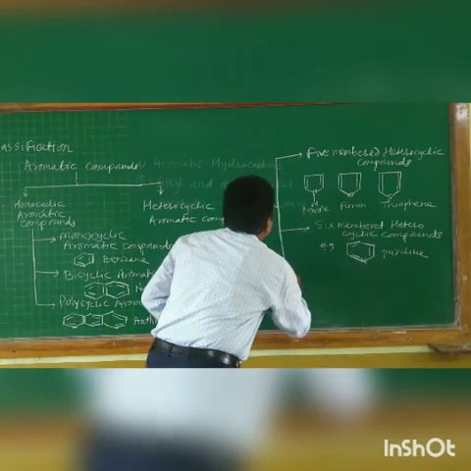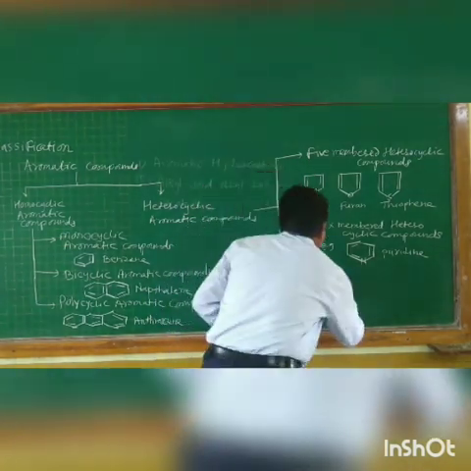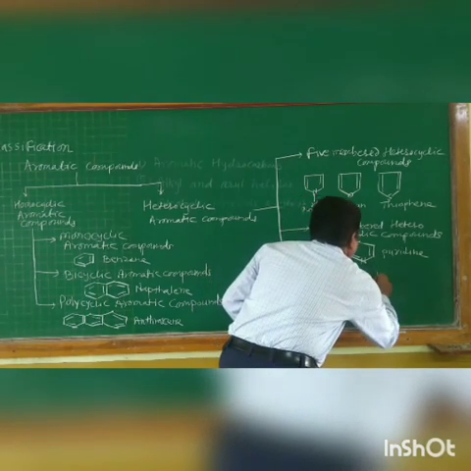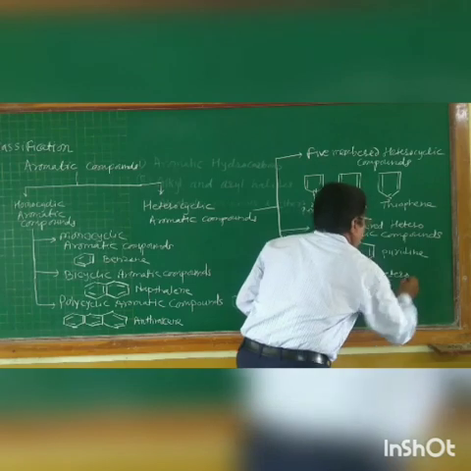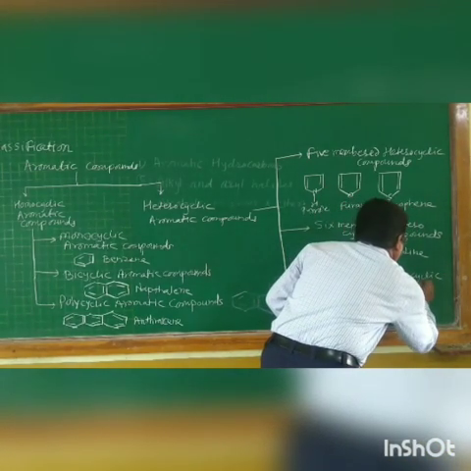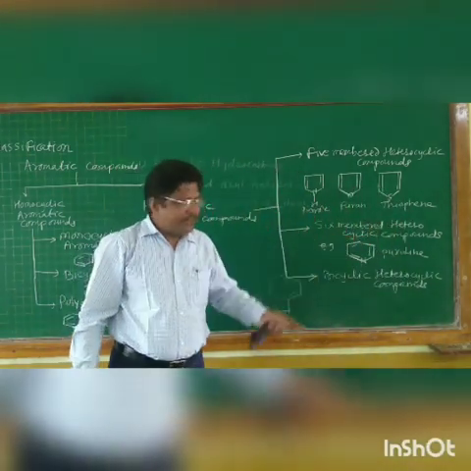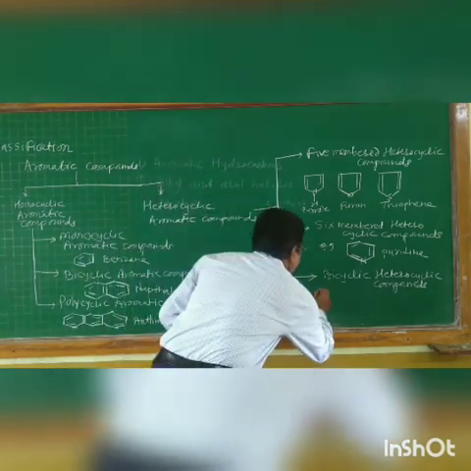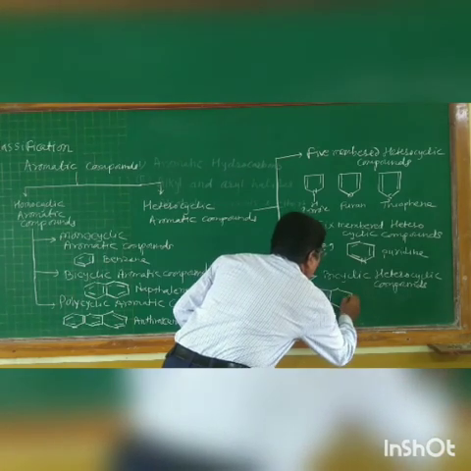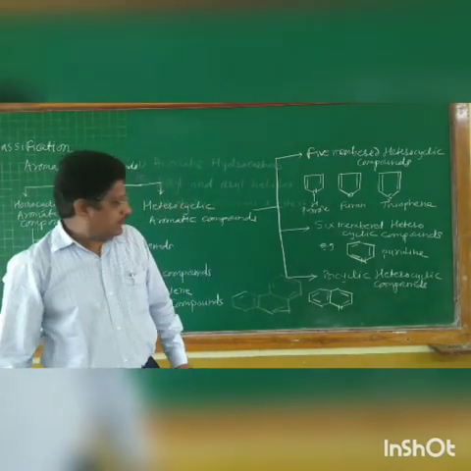The third type of heterocyclic compound is bicyclic heterocyclic compounds. An example of these bicyclic heterocyclic compounds is quinoline. Quinoline is a compound which is made up of two rings having nitrogen as a heteroatom.